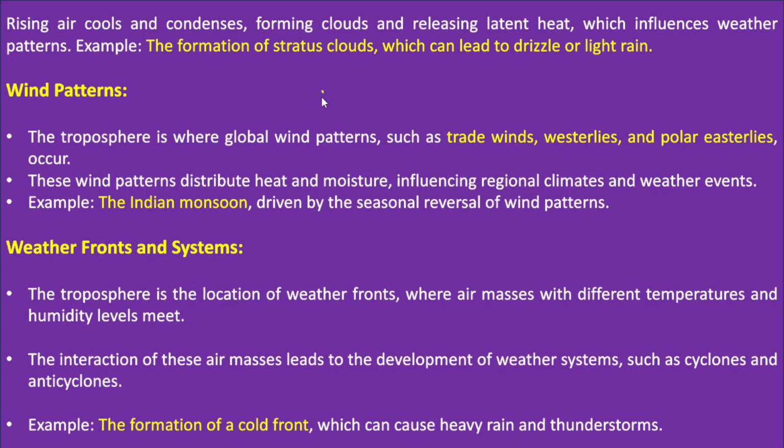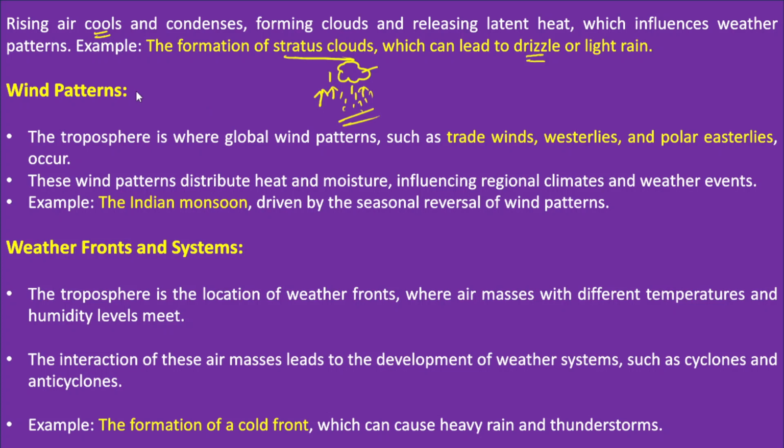Now secondly, we need to talk about condensation. For example, due to convection currents, clouds form. With increasing altitude, the temperature also decreases. So when the temperature decreases, the air which carries the water vapor cools, and then condensation in the form of precipitation or rainfall takes place over an area. Because now the latent heat which is trapping this water vapor will be released, and that leads to precipitation and influences the weather patterns over an area. Now, the formation of stratus clouds can lead to drizzle or light rain.